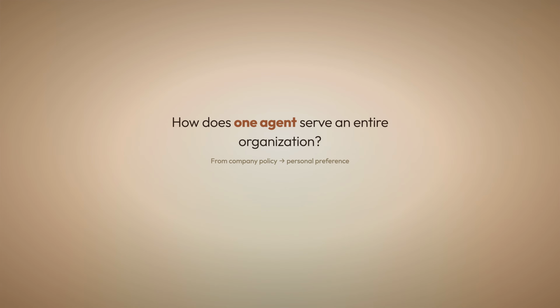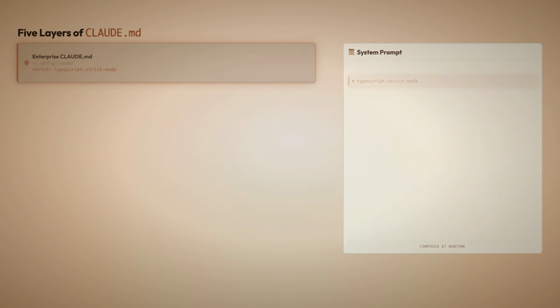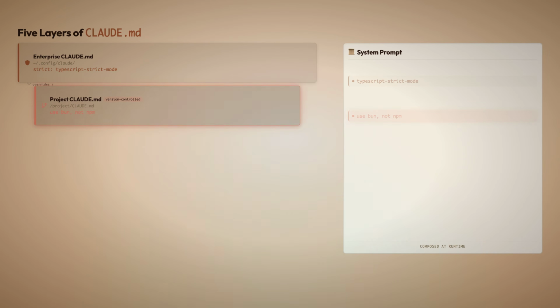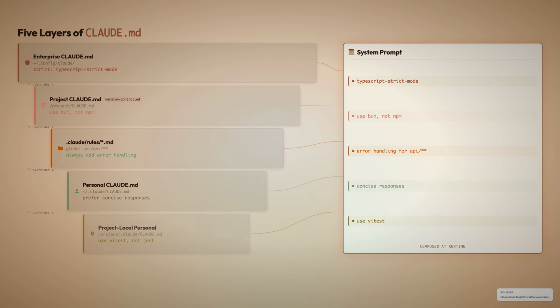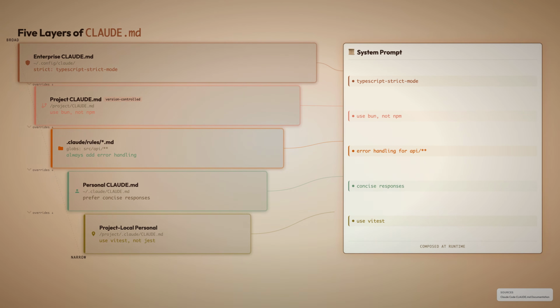How does one agent serve an entire organization, from company policy down to personal preference? Five layers of CLAUDE.md. Enterprise policy at the top. Project conventions next, version controlled, team shared. Modular rules scoped to specific file paths. Personal preferences across all projects. And project local overrides at the bottom. All 5 compose into one system prompt. Enterprise mandates TypeScript strict mode. Team specifies use bun, not npm. You add your own notes. The agent knows your org, your team, and you. But knowing isn't doing.